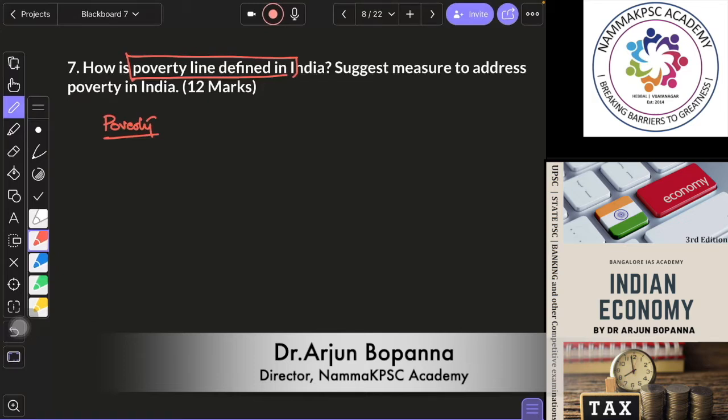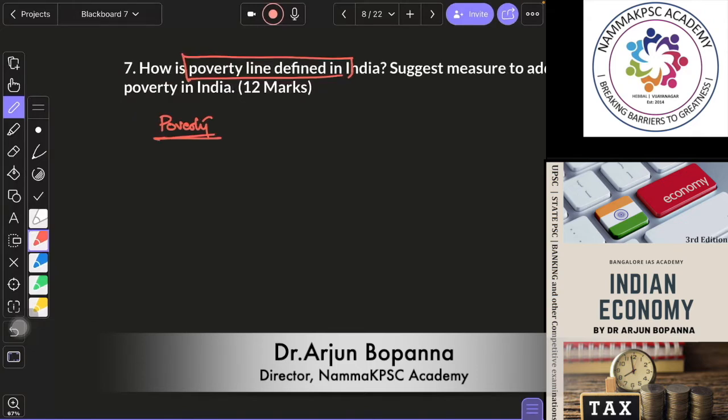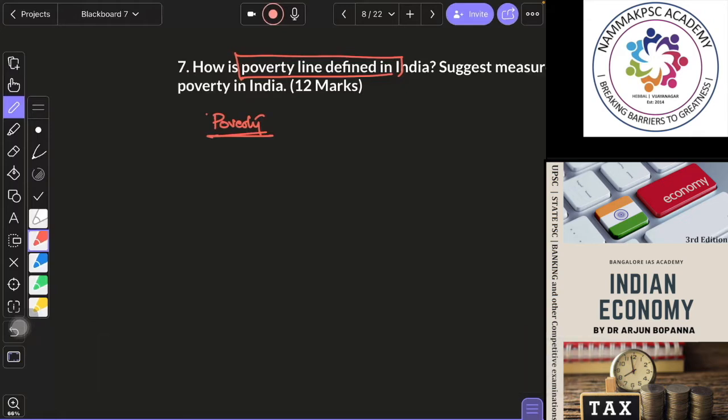Poverty is pronounced deprivation in well-being and comprises many dimensions, including low income and inability to acquire basic goods and services necessary for survival with dignity. So that is the definition of poverty. Now these definitions like poverty and all that, you have to keep them ready. Make a small note of all such definitions.